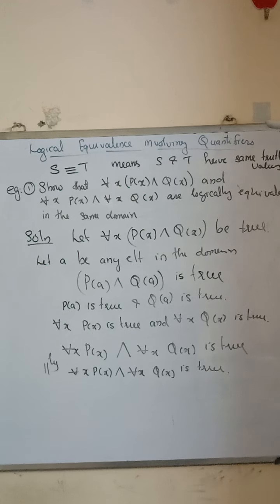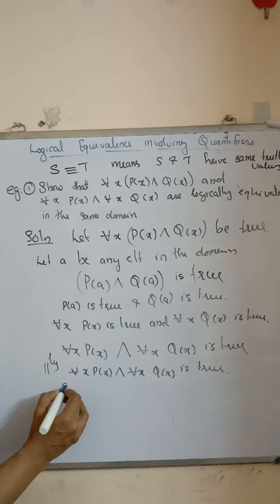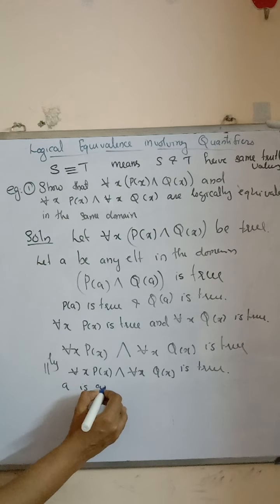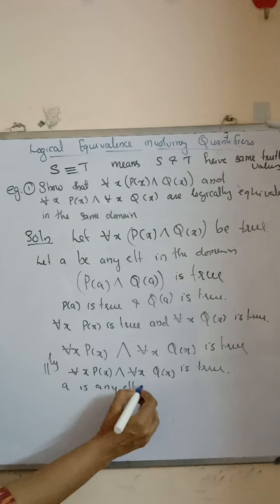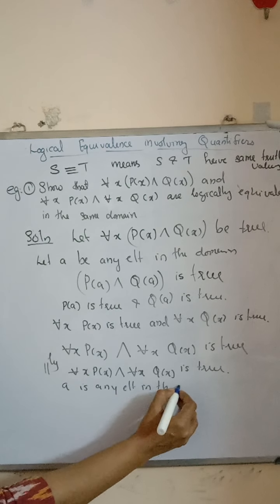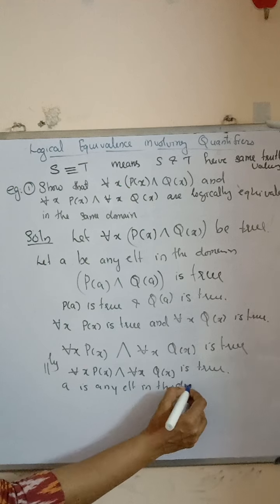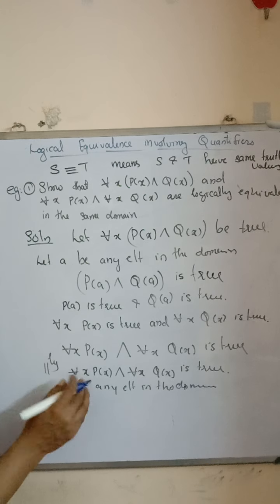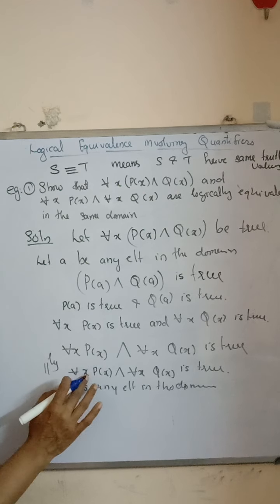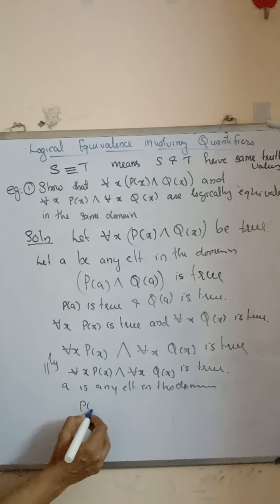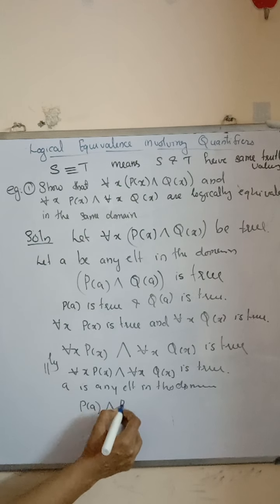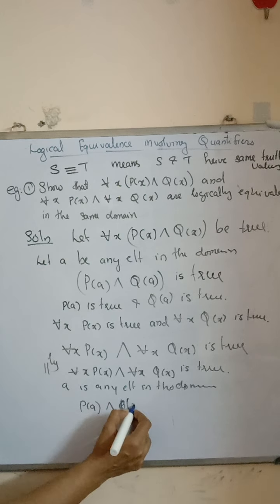If a is any element in the domain, then for all x, p of x is represented by p of a, and q of a is true.